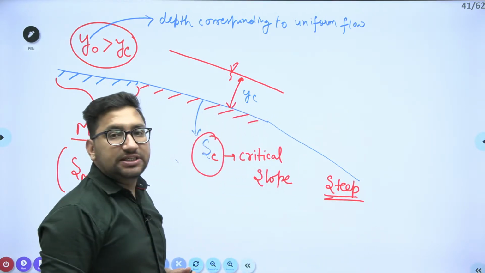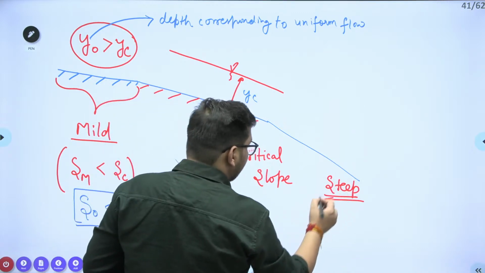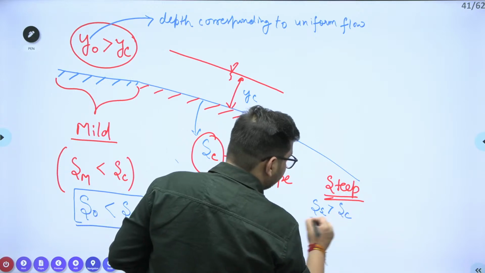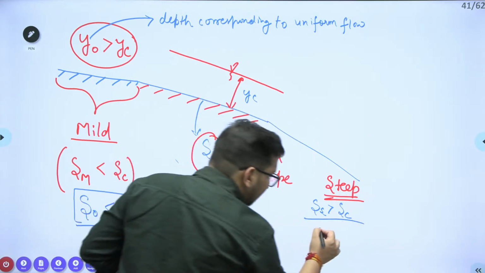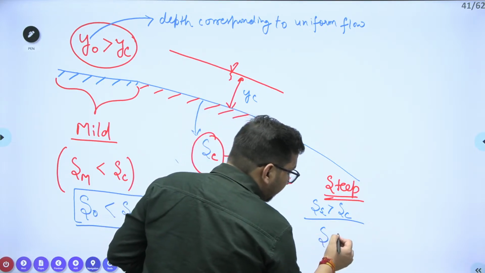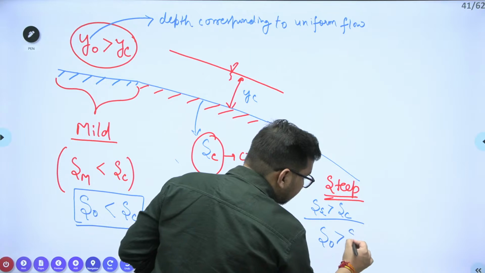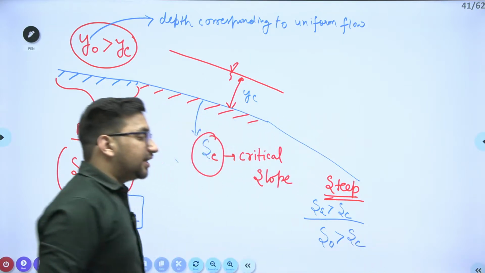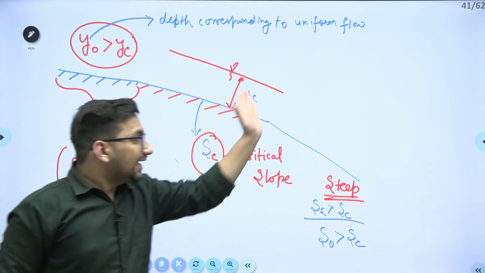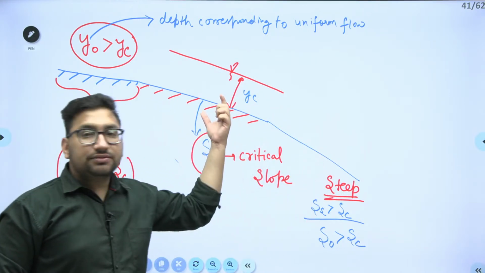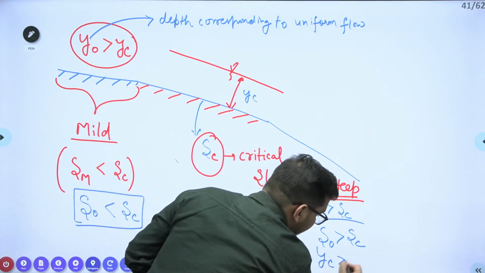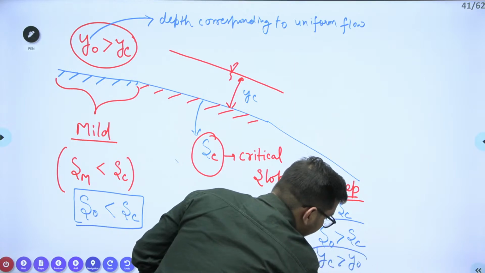This is going to be a steep slope. It means, let's suppose in this particular case the slope S is greater than your SC value. Or in terms of normal slope corresponding to uniform flow, S naught will be greater than SC. If the slope here is greater than this critical slope, it means the depth of flow will be less than the critical depth. So what will be the condition? Here YC will be greater than Y naught.